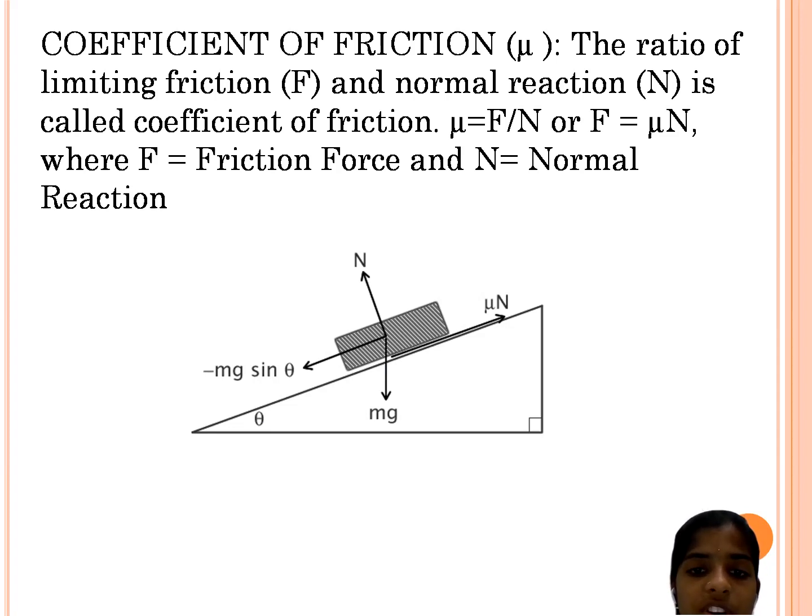You can observe in the figure, the block is taken and the normal force is acting in the upward direction, and the weight is acting in the downward direction, and mg sin theta is taken negative because the frictional force is opposite to the actual force. So we take it as negative. The two directions are different, as we see in the figure.